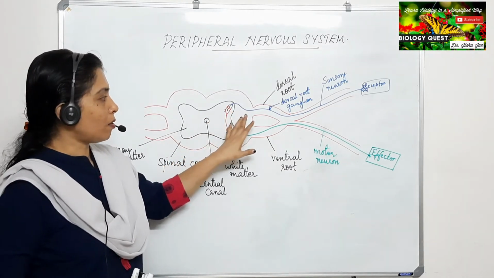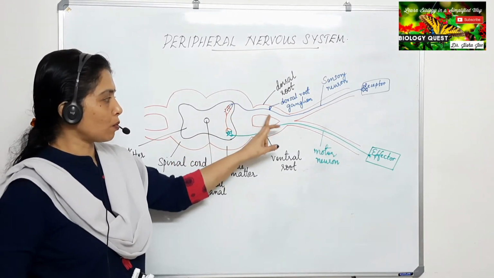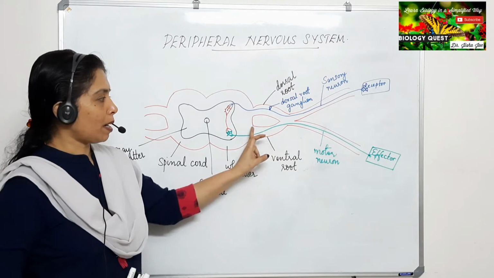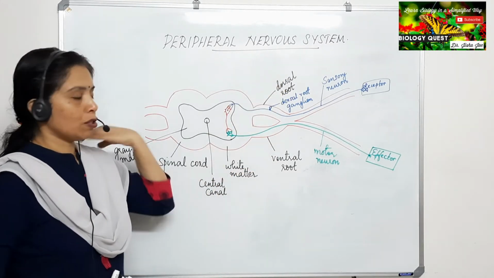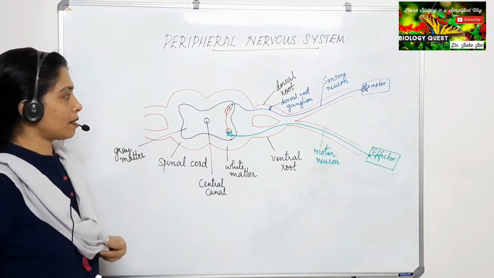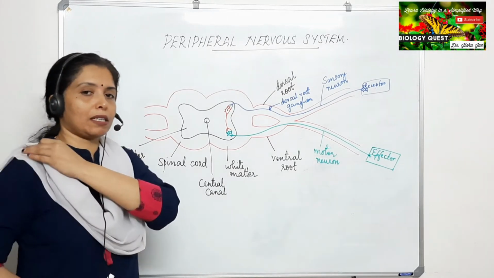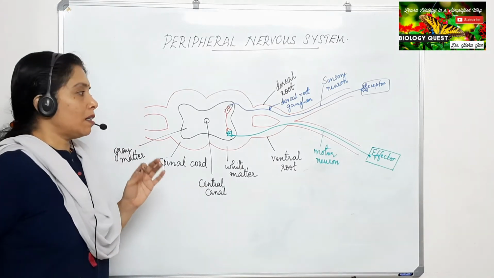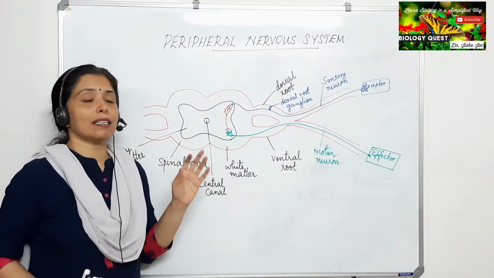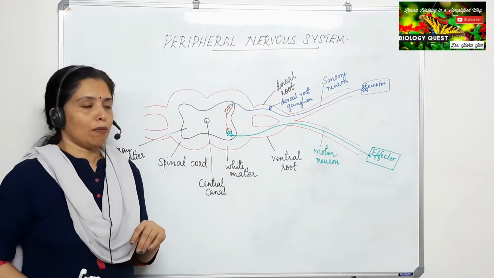Then the spinal cord has two roots, that is the dorsal root, and the lower one is the ventral root. So that is the ventral root and that is the dorsal root. Now we are going to discuss the spinal nerve. As I mentioned before, a spinal nerve is a nerve which comprises both the sensory neuron and the motor neuron.